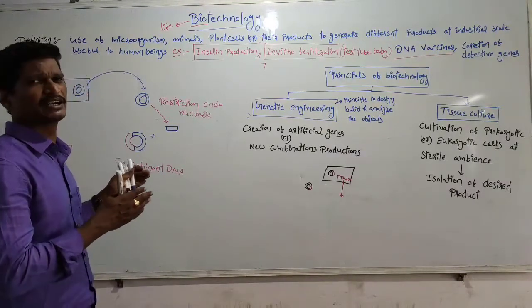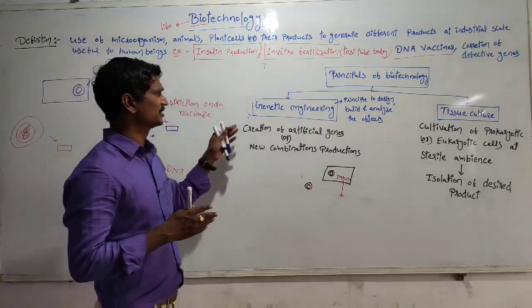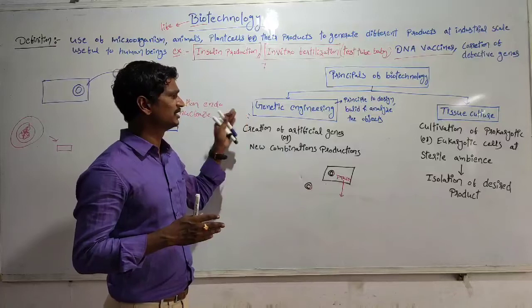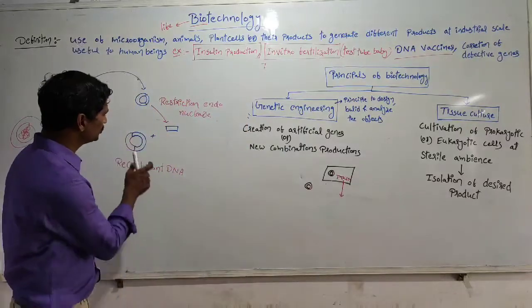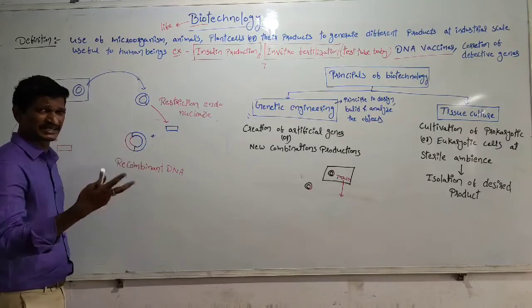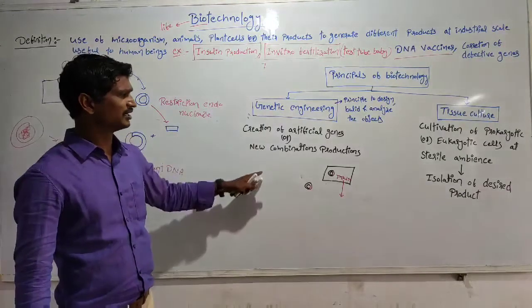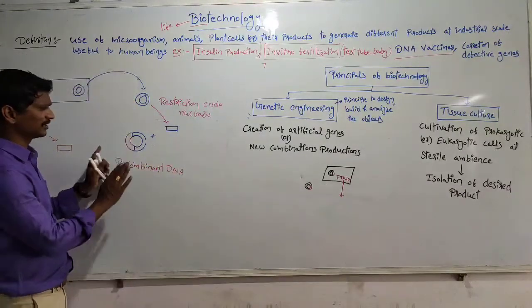So this is a very, very difficult task, completely related to genetic engineering. So this is a new combination, and this is the recombination. So that is about genetic engineering.